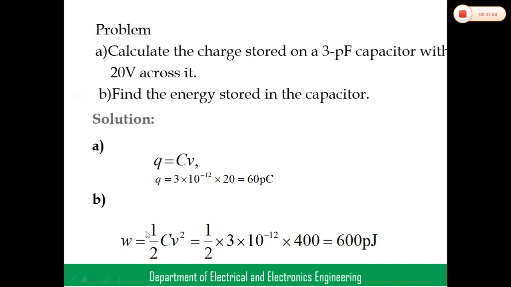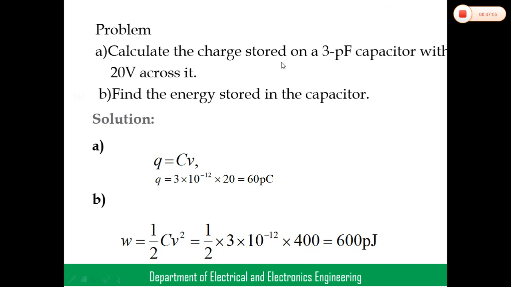Capacitor means W equals 1 by 2 CV square. We know the formula, W equals 1 by 2 CV square. C, he has given, equal to 3 pico, that is 3 into the power minus 12. V is 20. Okay, 20 whole square means 400. So multiply this, we can get 600, and pico is 10 to the power minus 12 joules. Here joules, the unit for energy, is nothing but joules.